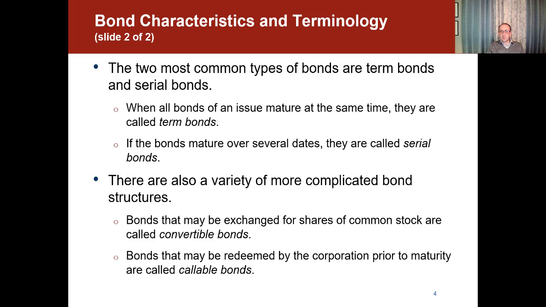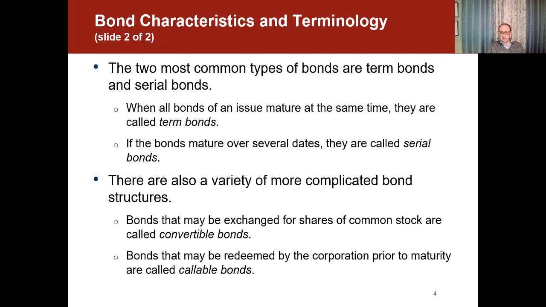The two most common types of bonds are term bonds and serial bonds. When all bonds of an issue mature at the same time, they are called term bonds because they only mature at one time. If the bonds mature over several dates, they are called serial bonds. So they don't mature all at the same time. There's like some kind of serial payments.